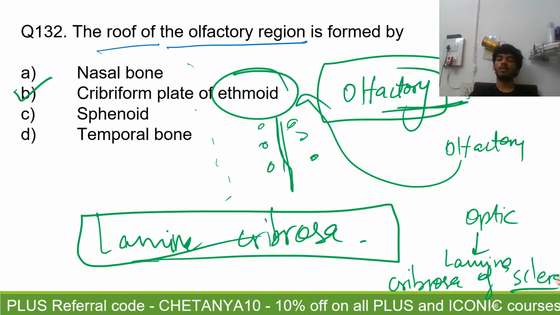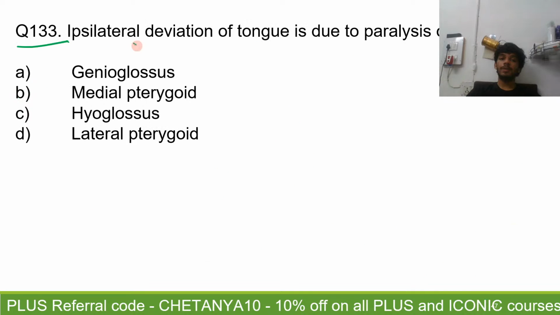Question number 133. Ipsilateral deviation of the tongue is due to paralysis of.